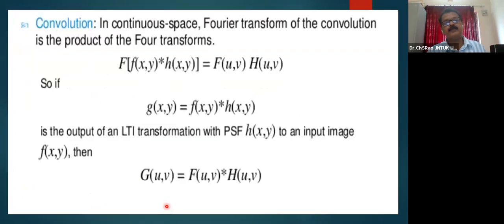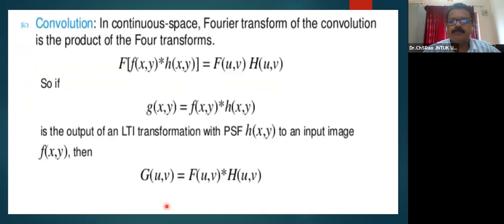Some of the transforms will offer translation, rotation and scaling. We call those transforms RST invariant transforms. That is the basic requirement. If a transform offers RST invariance, definitely I can use those transforms for compact representation of a signal, for example, an image or any other signal representation.